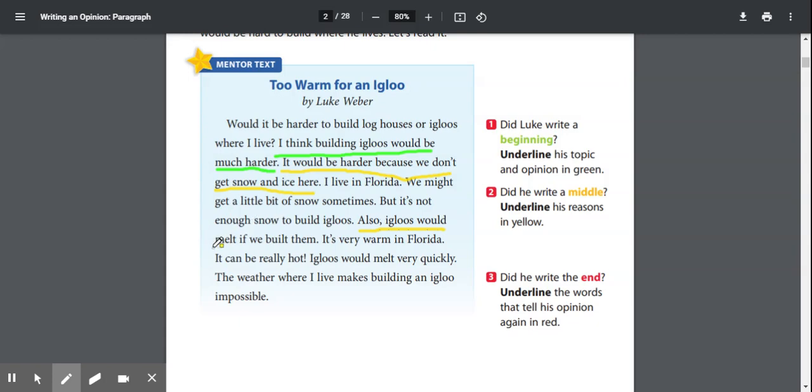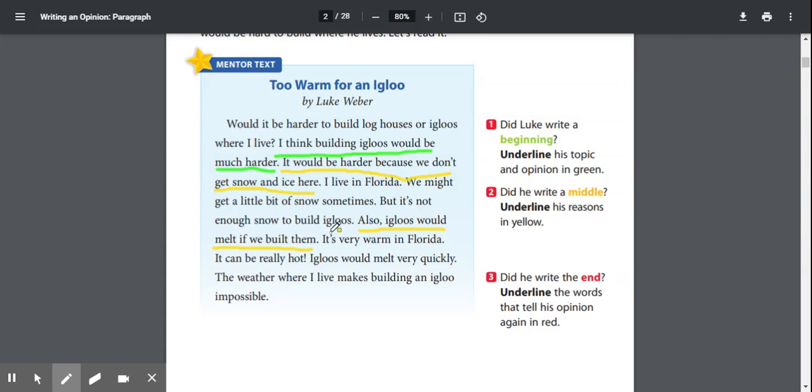Remember when we are writing our reason sentences to support our opinion, we can also use the words another reason or also. Okay. So, first off, it would be hard to build an igloo because they don't get snow and ice. Two, another reason is it would melt. The reason it would melt is because it's warm in Florida or it can be really hot.